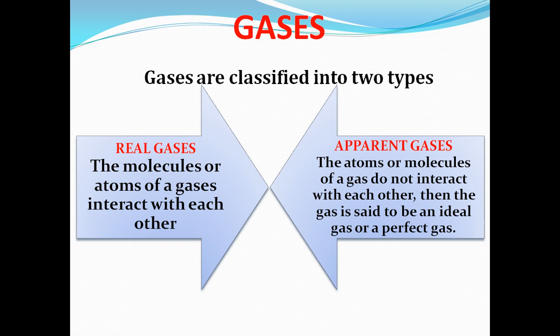Now we have entered the next topic, that is gases. A gas doesn't have any definite shape. It comes under the states of matter. It is the third state of matter. Here, gases are classified into two types: one is real gas and the other one is apparent gas.